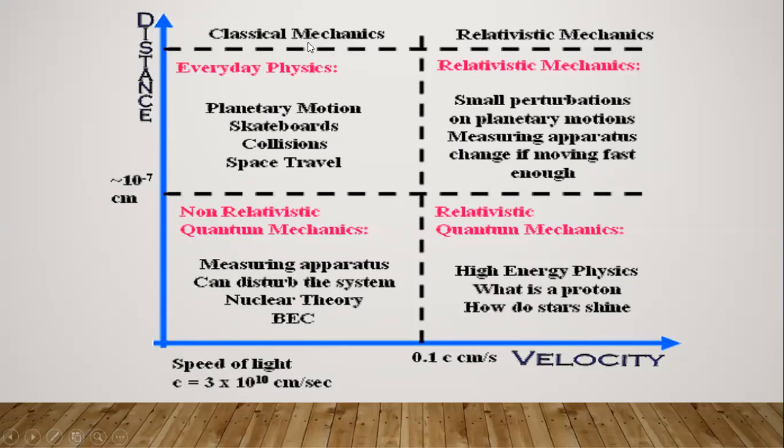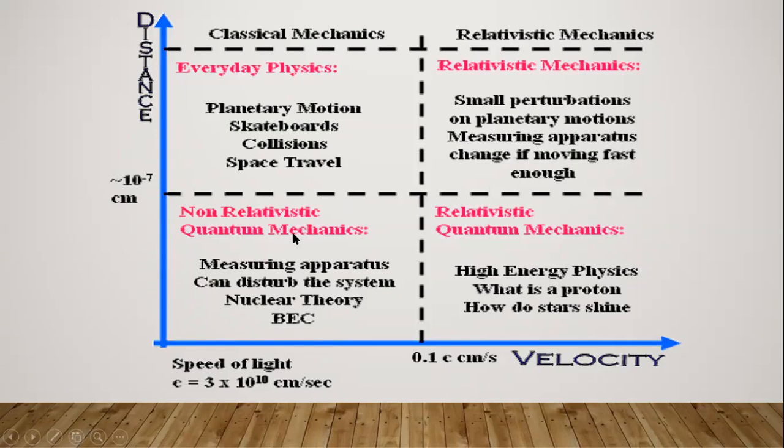And then in classical mechanics, everyday physics is going to be your classical mechanics. Planetary motion, skateboard collision, space travel, all these come under classical mechanics. Whereas relativistic mechanics is small perturbations on planetary motions, measuring operators change if moving fast enough.